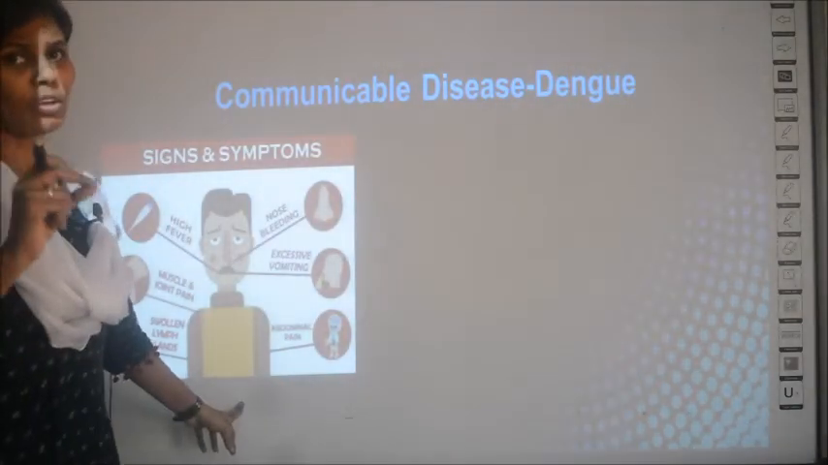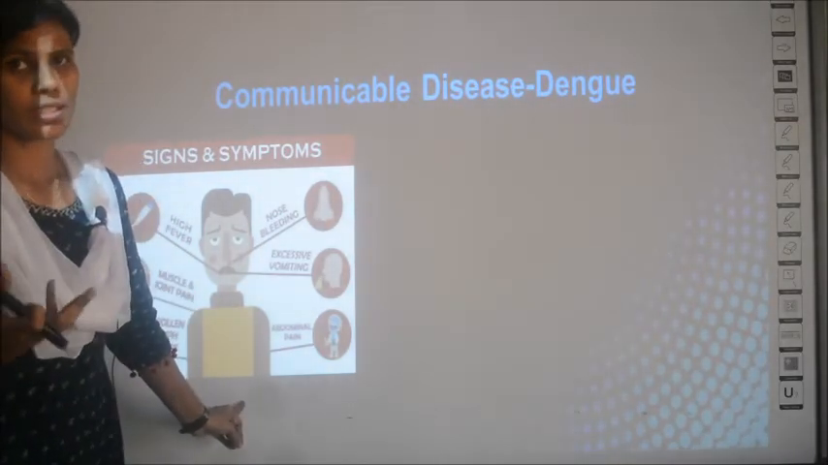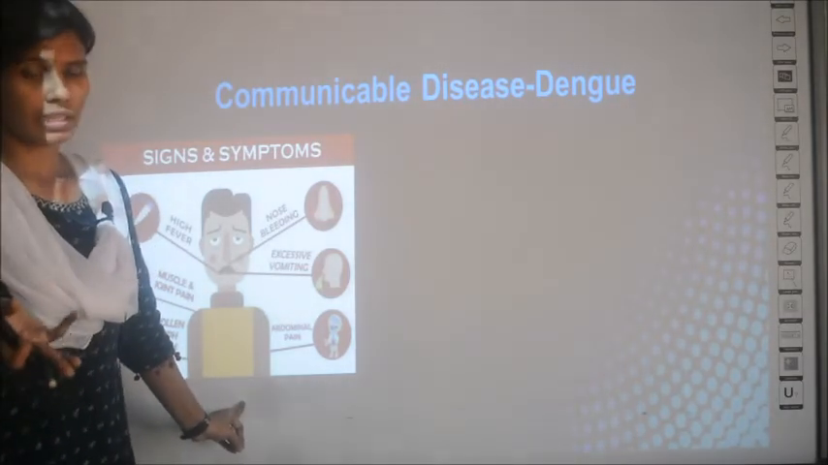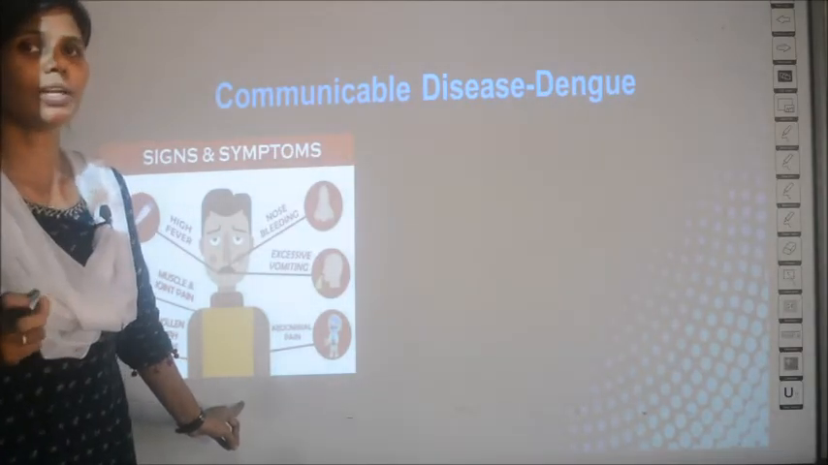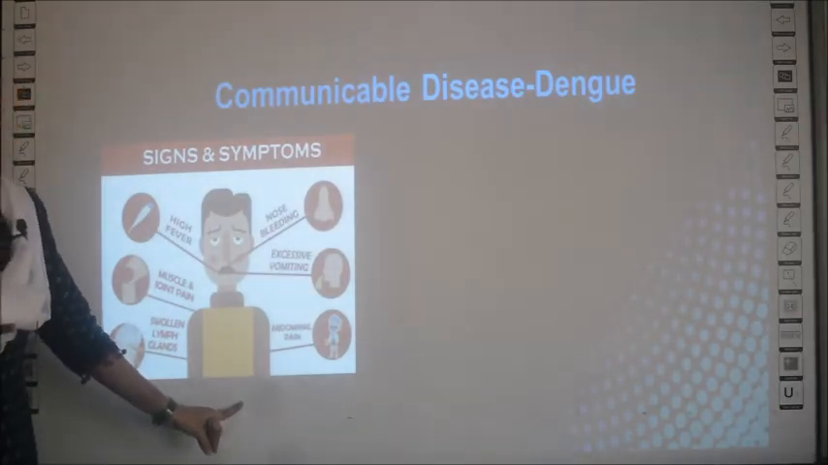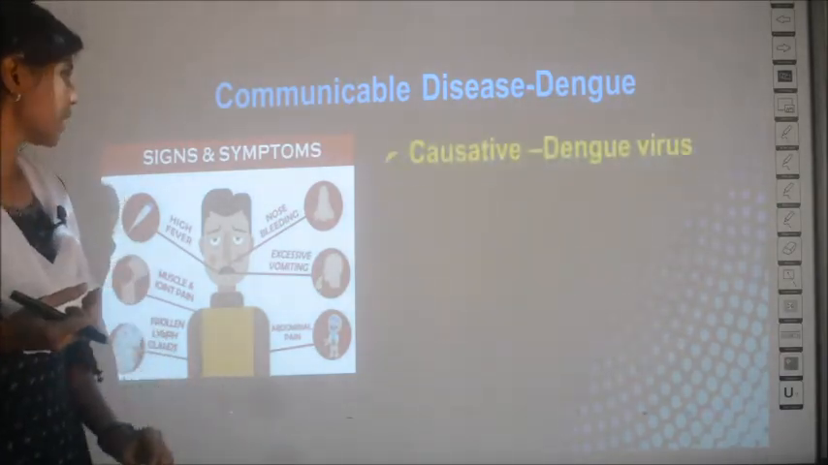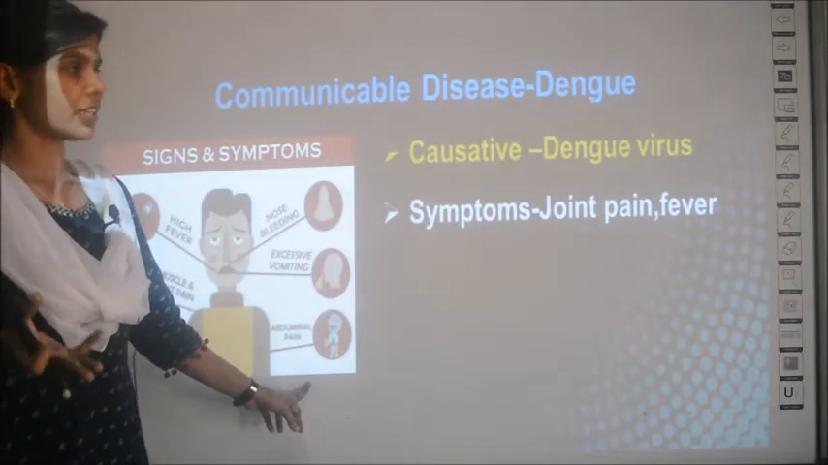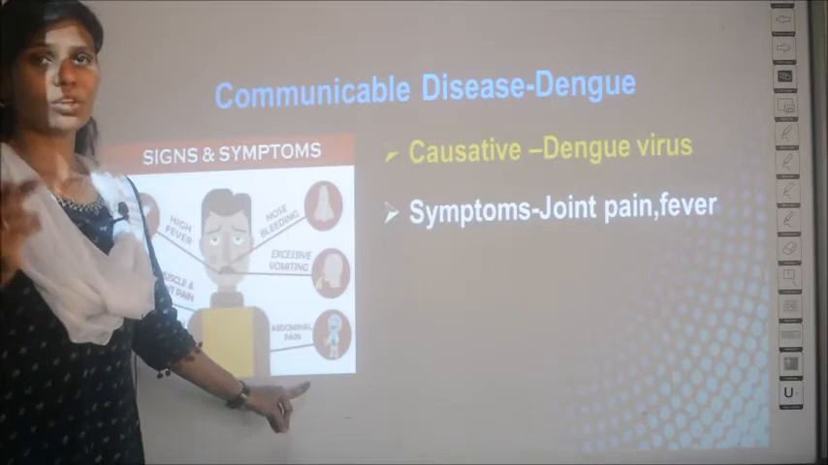See, dengue and chikungunya, we all know, these are newly emerged diseases. Long back we didn't have these diseases, but when you were growing up, you must have heard of the onset of these diseases in society, right? So, dengue and chikungunya are communicable diseases because they can be spread through mosquitoes. The causative agent for dengue is the dengue virus. For rubella and measles, it is the rubella virus. For dengue, it is the dengue virus.